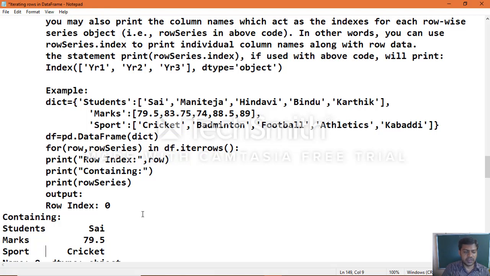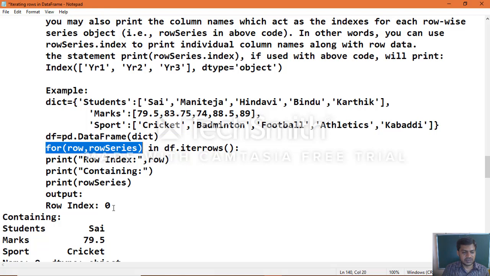Here we created a dictionary object, then a data frame object, then applied the iteration, that is, for row index comma row series in the data frame object name dot iterrows function, and print the row series.